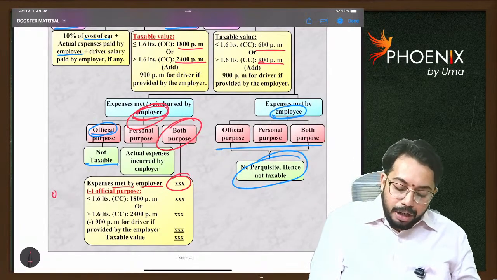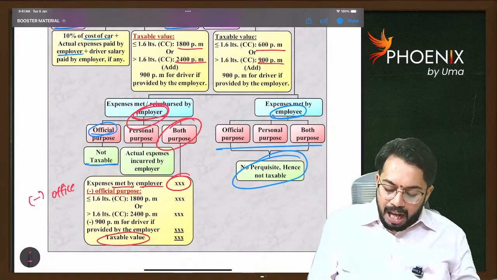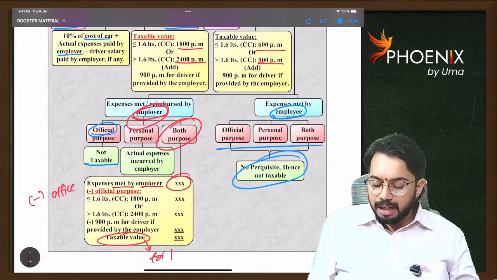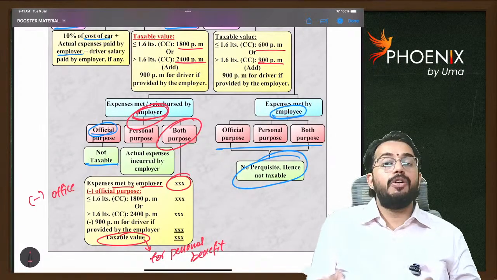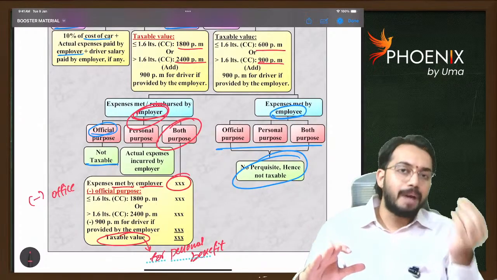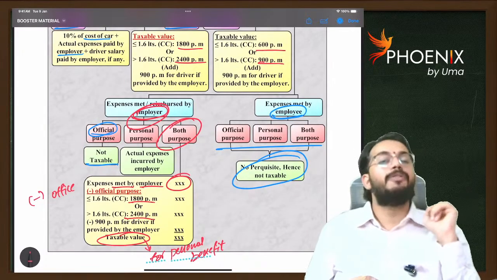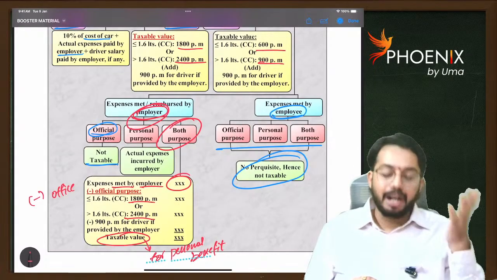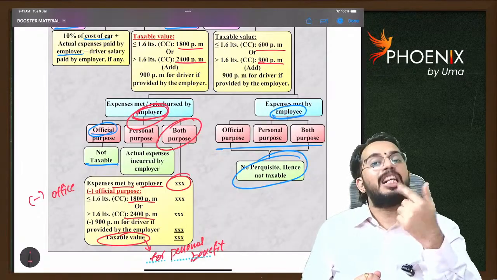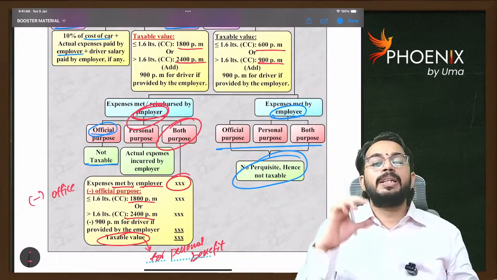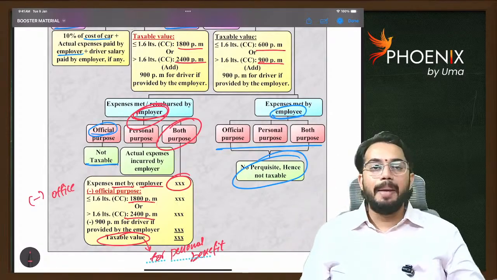From that, I will reduce office purpose. Office purpose is to be reduced. Thereby, we will arrive at the taxable value for personal benefit. Are you able to understand? So for office purpose, how much do we need to reduce? If it is a small car, you will reduce 1800 per month. If it is a big car, you will reduce 2400 per month. If a driver is also provided, then you will reduce 900 per month. After reducing the office purpose car expenditure, you will get the personal purpose car expenditure, which is a benefit to the employee and it is taxable to the employee.